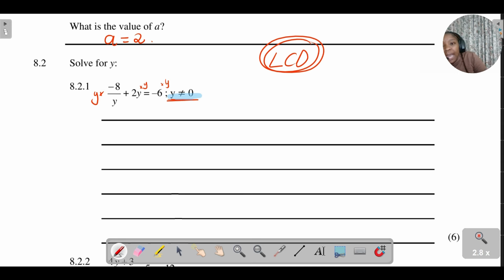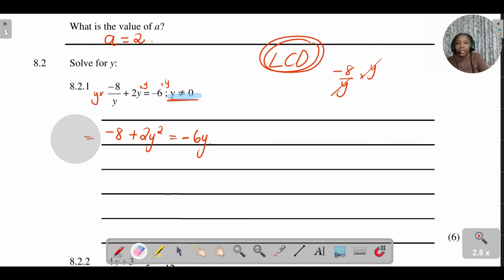All right, so here, if I take negative 8 divided by y and multiply by y, do you see that the y's cancel? So I've got negative 8. Then positive 2y times y gives positive 2y squared, which is equal to negative 6 times y, so negative 6y. Sorry, I think I put too many equals.